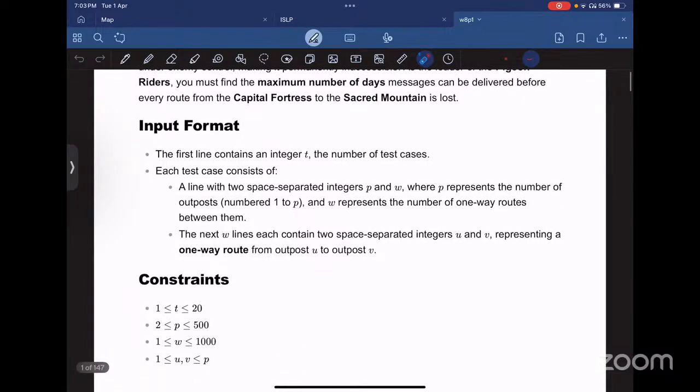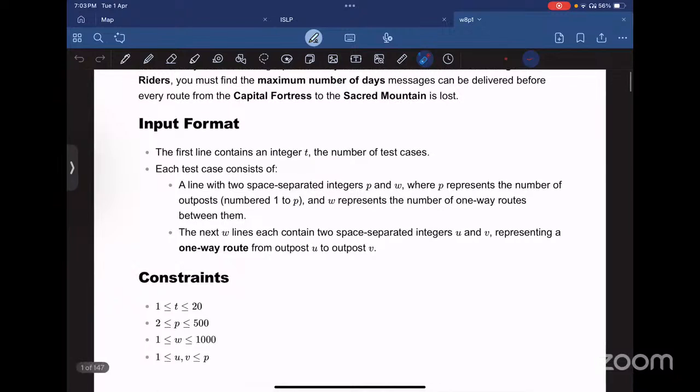The input format given to us is: the first line contains T, which is the number of test cases. For each test case, we have a line with two space-separated integers, P and W, where P is our nodes, or the number of outposts, numbered from 1 to P, and W represents the number of one-way routes between them, or basically edges.